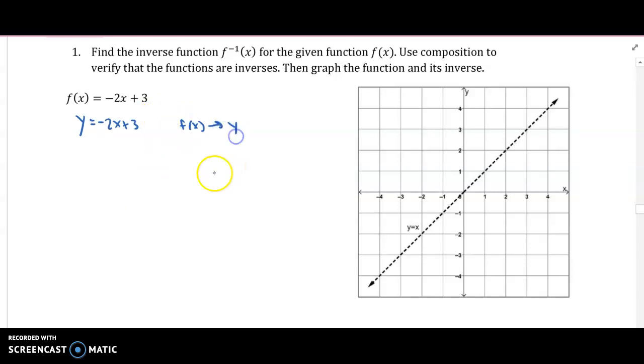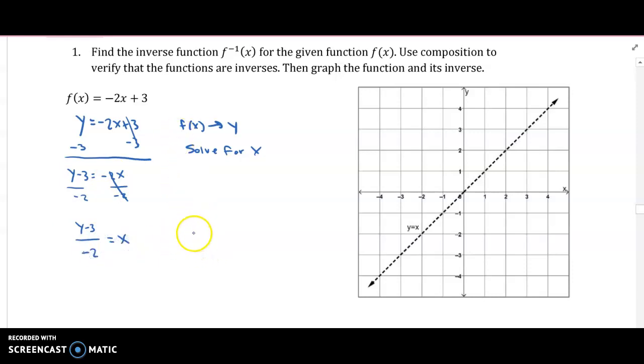Replace f of x with y, and then now we're going to solve for x. To solve for x, we add 3 to both sides. And this step is a step I see a lot of mistakes on, but this is just y minus 3, right? Y minus 3 equals negative 2x. And then last step to solve for x, divide by negative 2, because negative 2 is multiplying to the y. So I get y minus 3 divided by negative 2 equals x.